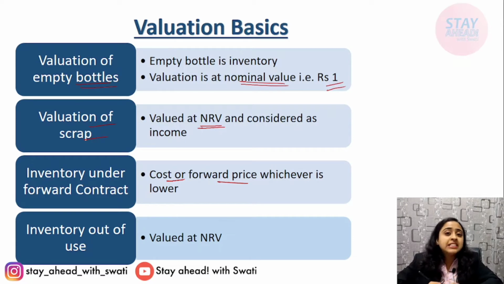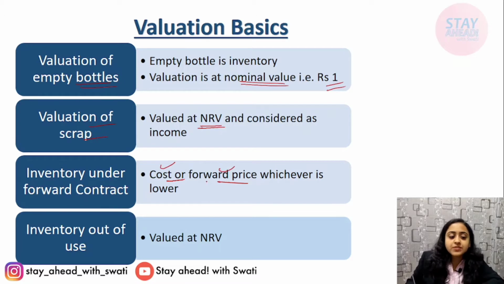Okay, then this deal is done. This is a forward price. At a forward price you have dealt in. Okay, at that time I'll purchase at rupees 85 each. Okay, this is forward price. So the cost or forward price, whichever is lower, will be recorded as the valuation of this inventory, which is done under the forward contract.